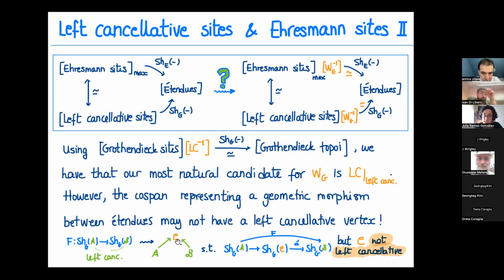But the problem is this C that appears here may not be left cancellative. So our bicategory is too restrictive to allow for this. And so our effort now is to try to find a good family of presentations that do allow for this, from the starting point of these Ehresmann sites and left cancellative sites.